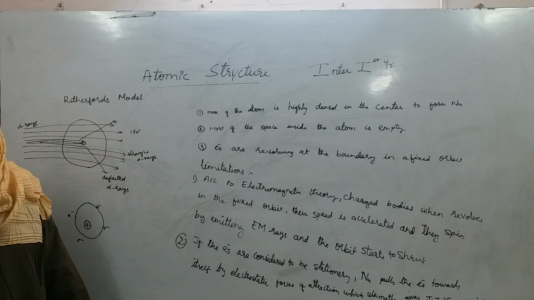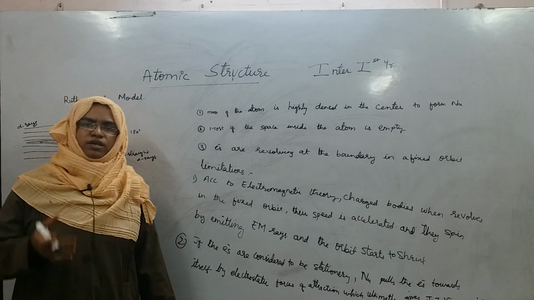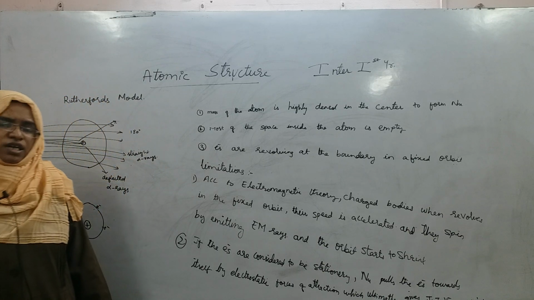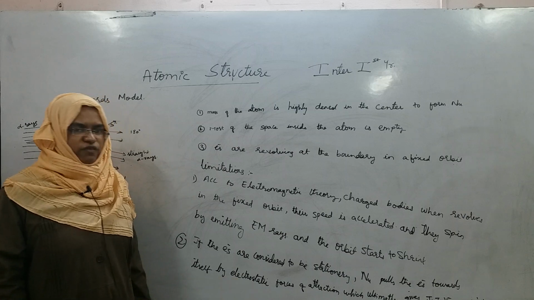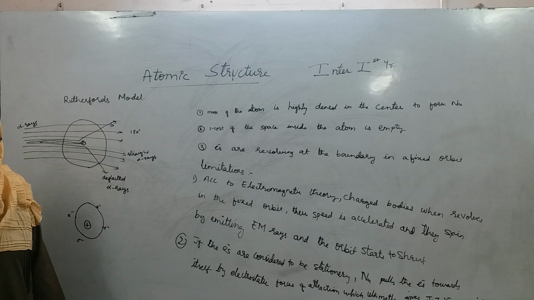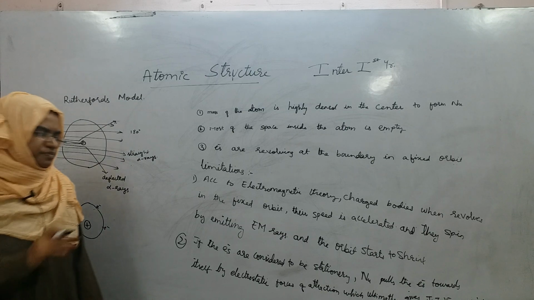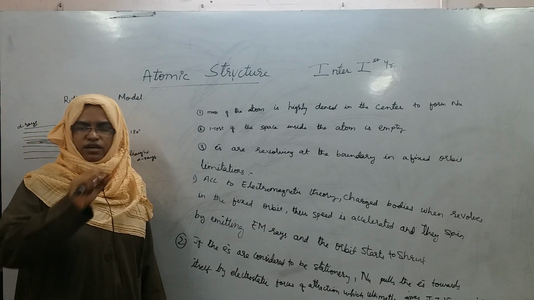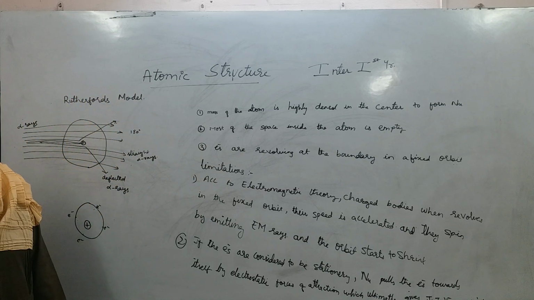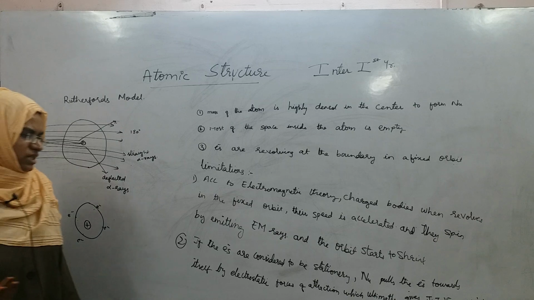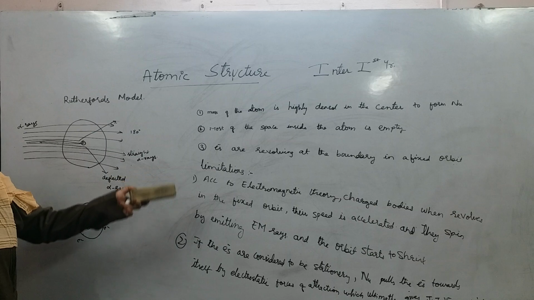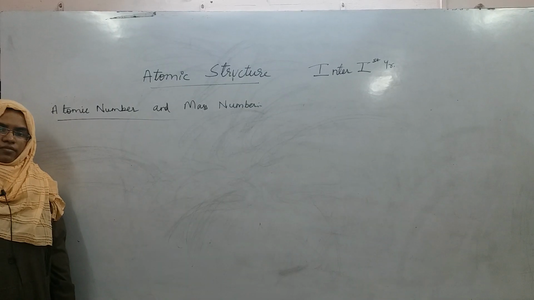This question, when it came, to answer this question, a new model came which is called Bohr's model, which tried to explain the stability of the atom by taking an arrangement called electronic arrangement. Inside the atom, how electrons are arranged and what are their orbits and what are their probabilities. That model explained the stability of the atom correctly, which you will see in the later classes, and please copy down the Rutherford's model with its limitations.